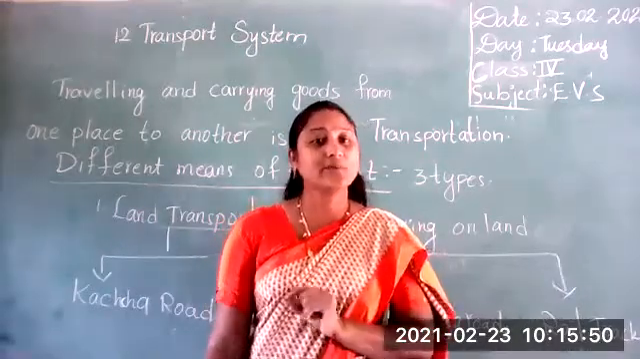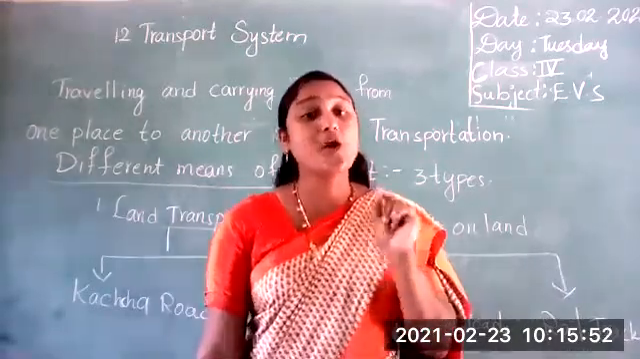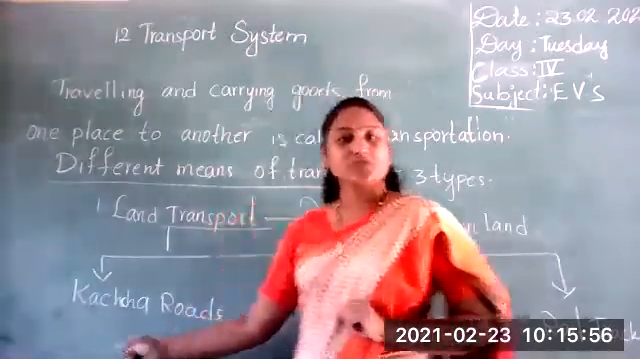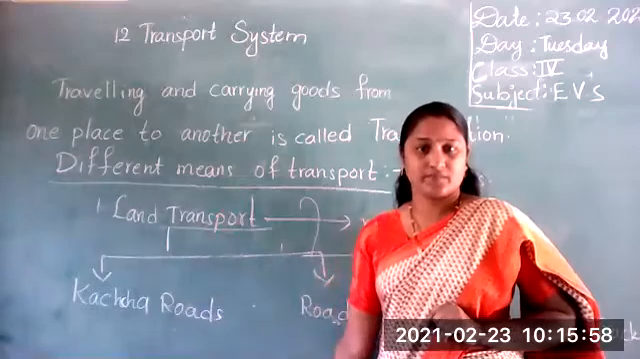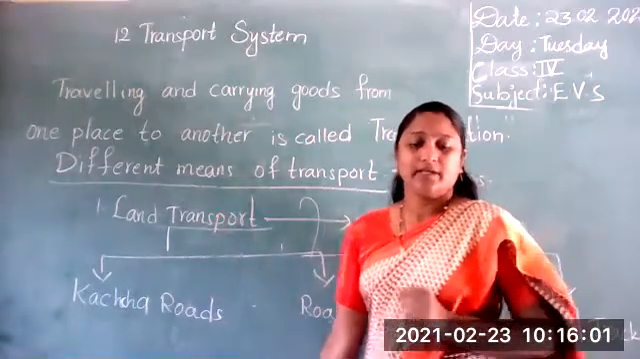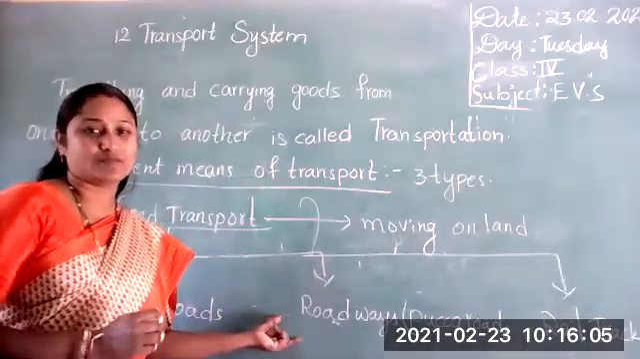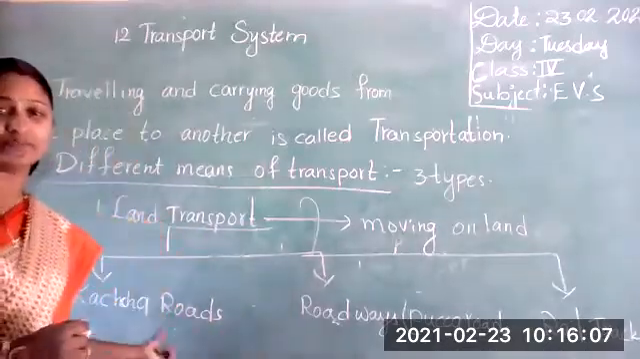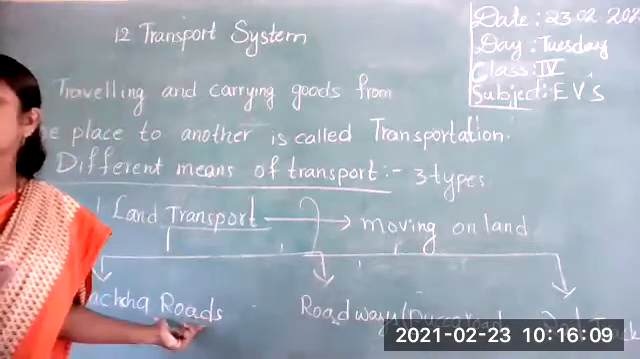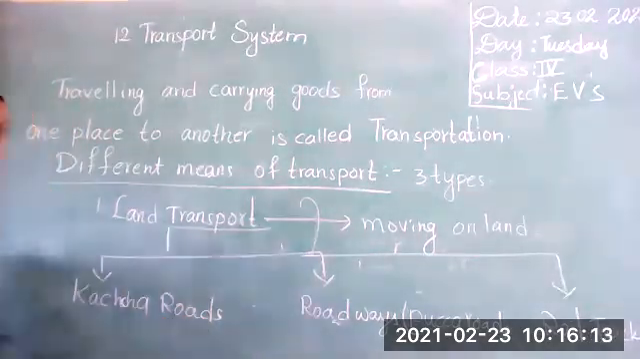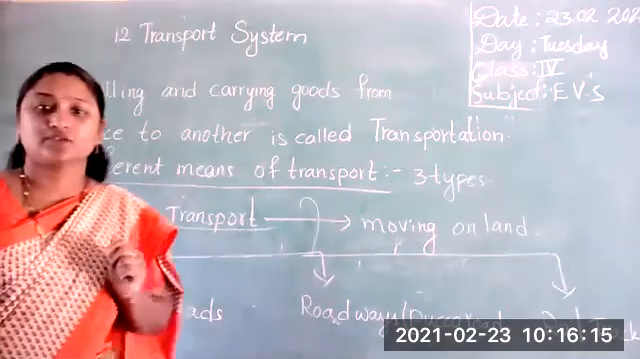Now first, here I am going to explain transport on kacha roads. What is the first one? Transport on kacha roads. Isn't it, students? Yes. Now here I am explaining animals. First, here I am explaining the first one. What is the first one? Transport on kacha roads. Did you understand or not, children?